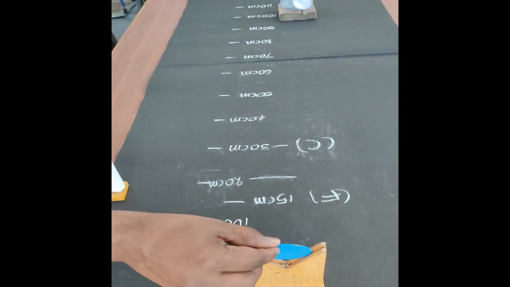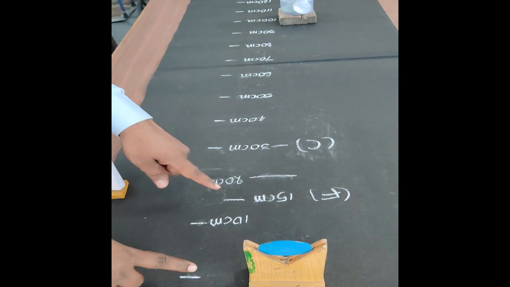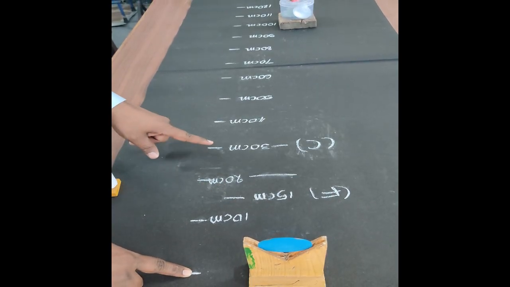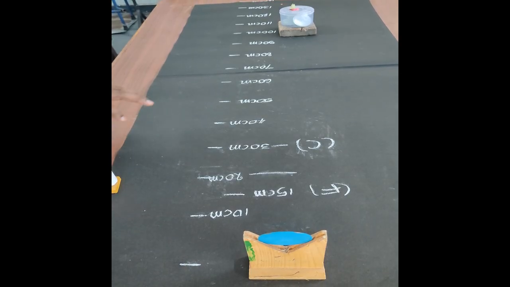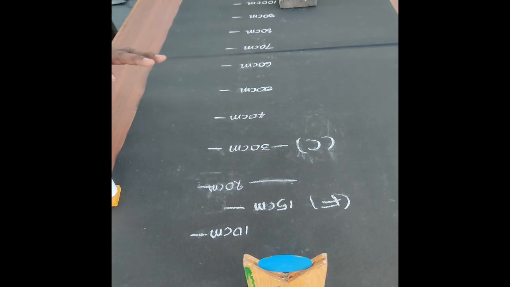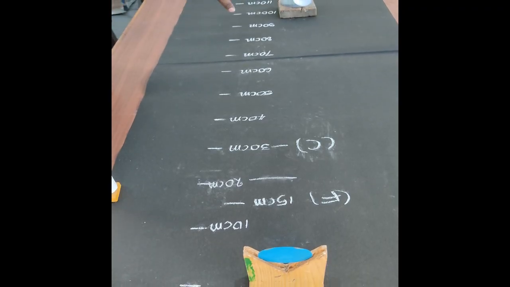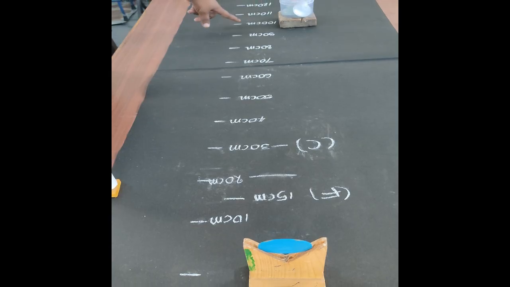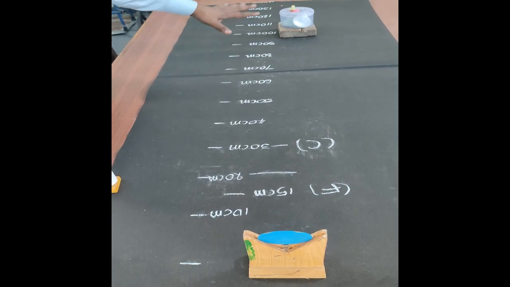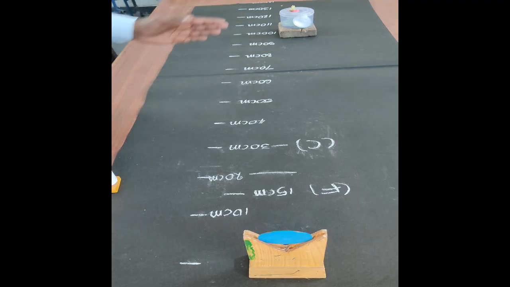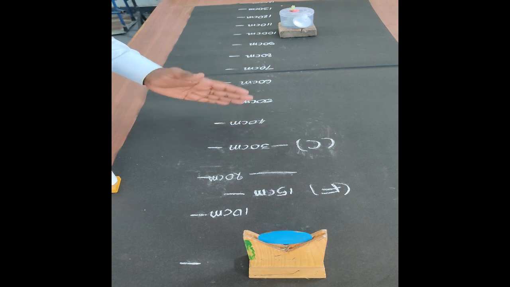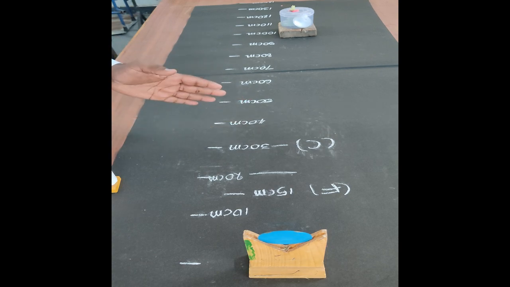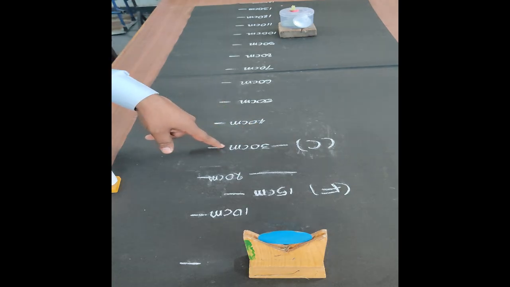We know the focal length of the concave mirror is 15 centimeters, so the radius of curvature is 30 centimeters. Let us place the object at various distances. First, let us place the object at infinity, that is 100 centimeters. Next, let us place the object beyond the center of curvature, that is 40 or 50 centimeters. Now again, let us place the object at the center of curvature, that means 30 centimeters.